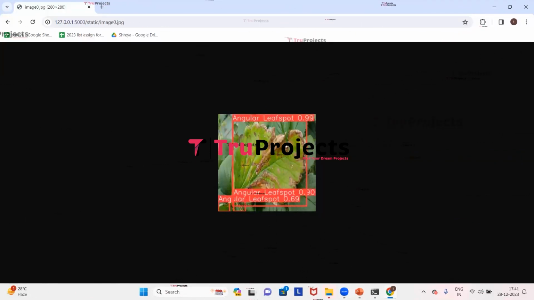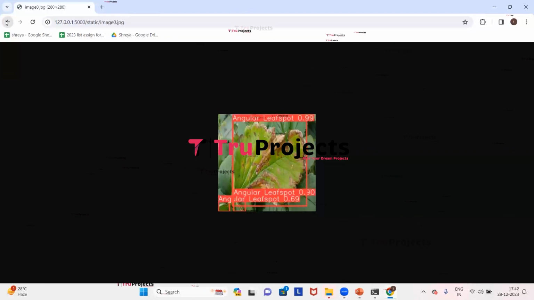Here we can see that the application has detected the disease and it has drawn a bounding box around it, and it has classified the disease as angular leaf spot, and it has given a probability score for the disease detected. Probability score of detection represents the model's confidence level in accurately identifying an object in an image, with the higher score indicating greater certainty. Now we will upload another image.